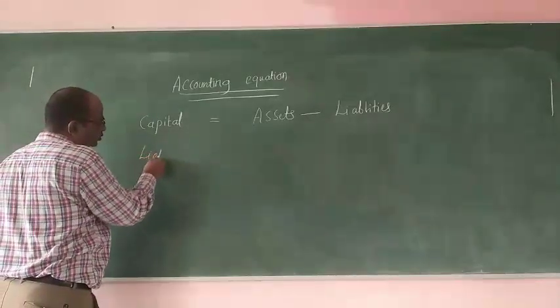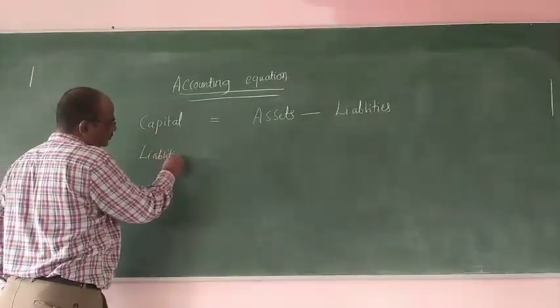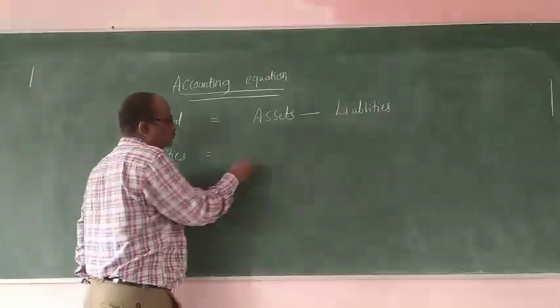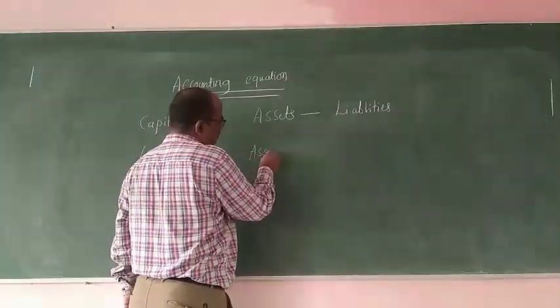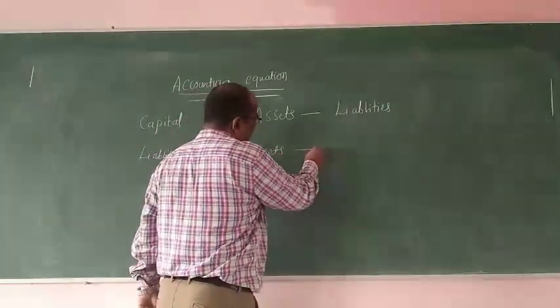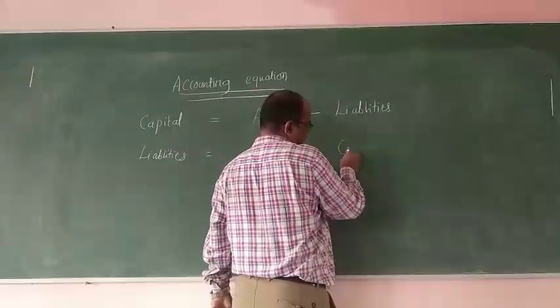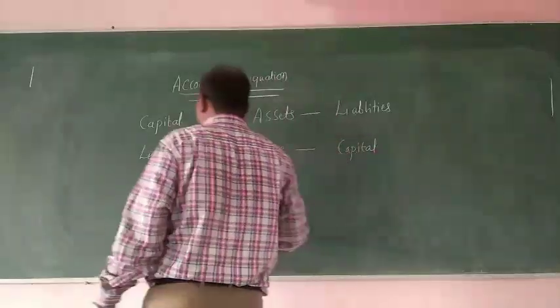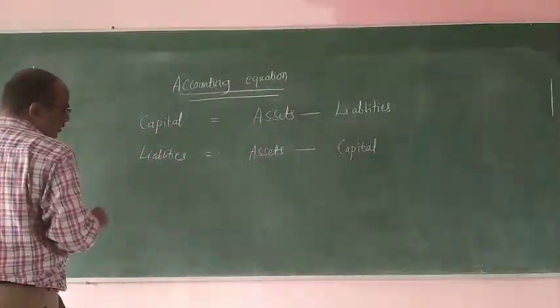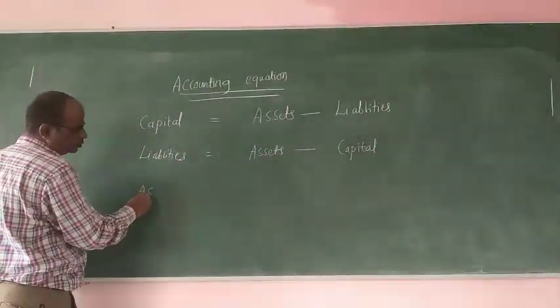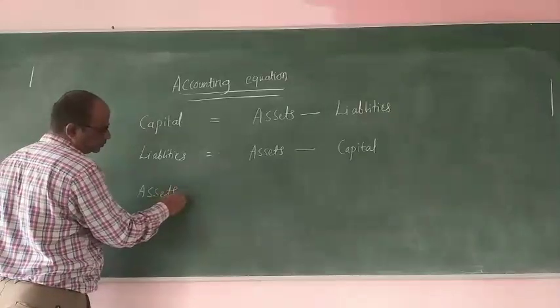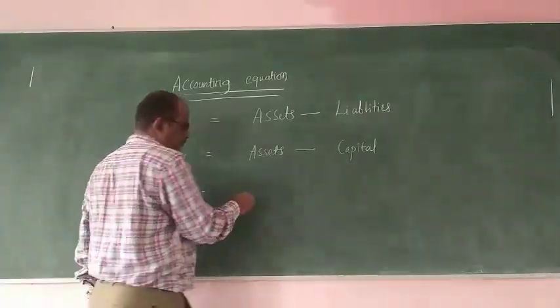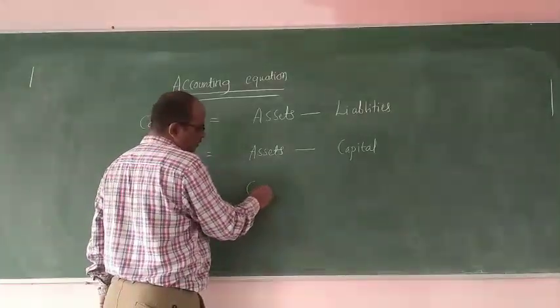Liability is equal to assets minus capital. Assets equal to capital plus liability.